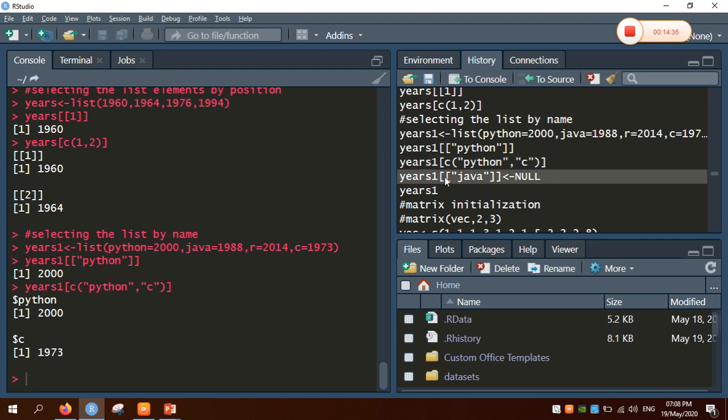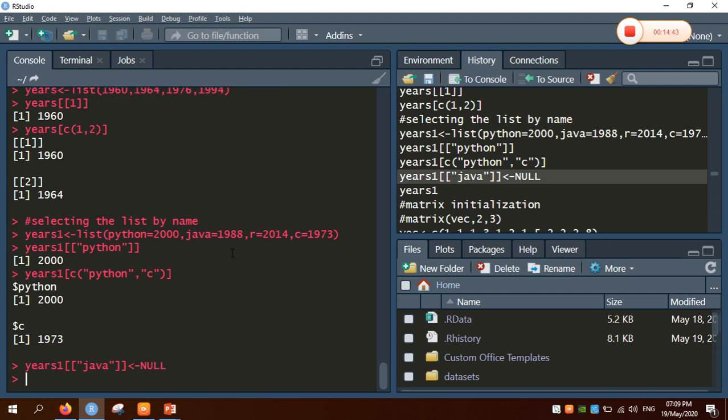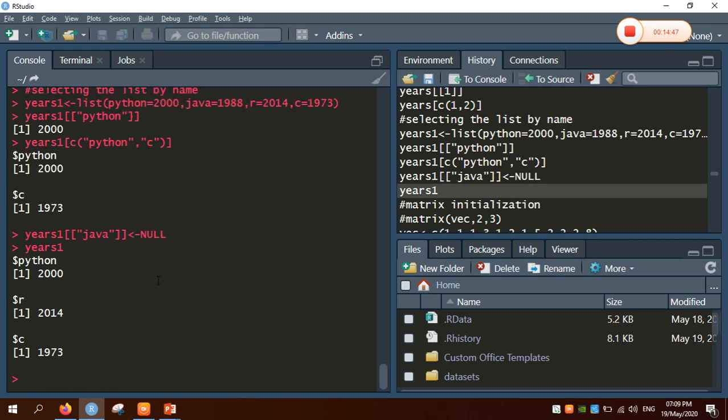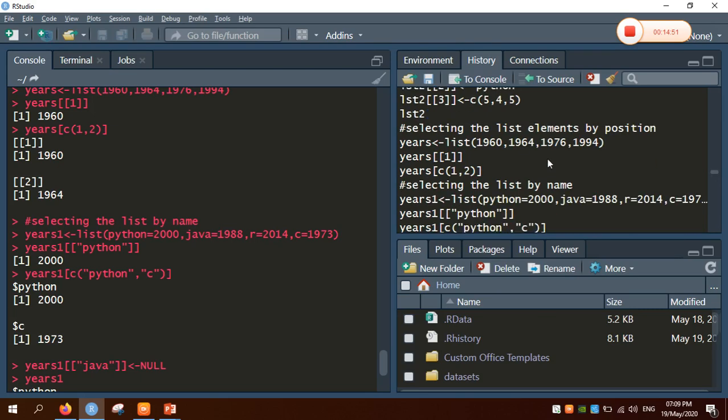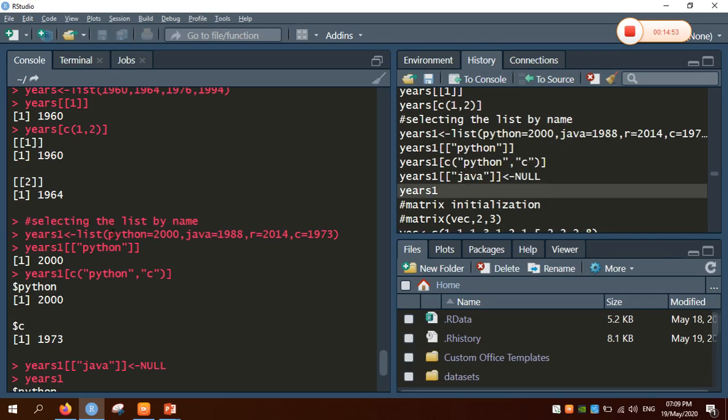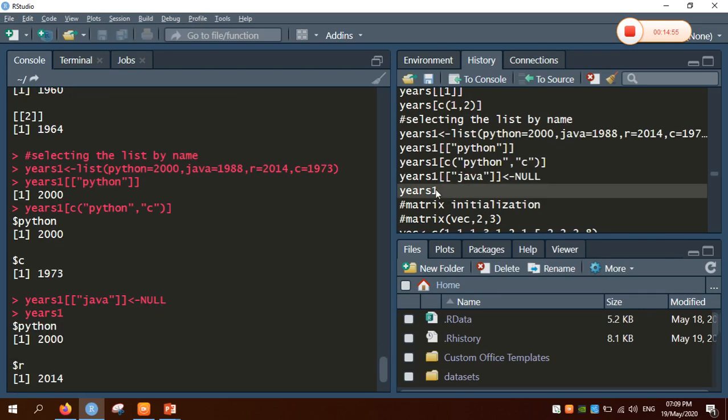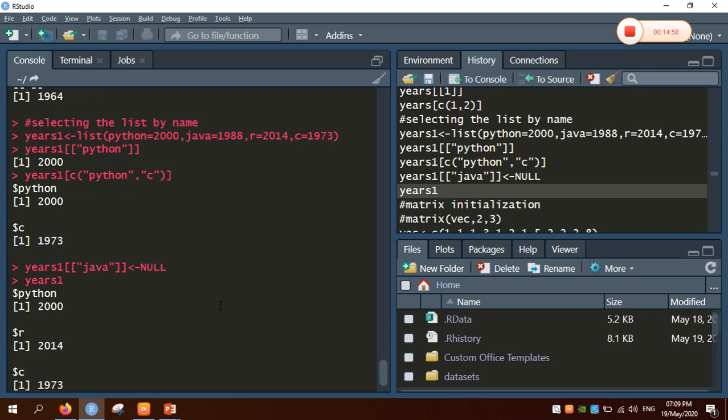If at all we want to make the value null, that is, if years 1 of Java is null, it means the Java value is going to be removed. Whenever I try to print years 1, the Java is going to be removed. So in this way we can select the list by name or by position, or we can even remove list elements using null. So in this way the lists are heterogeneous.